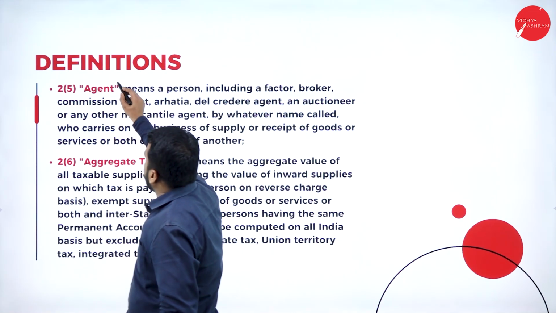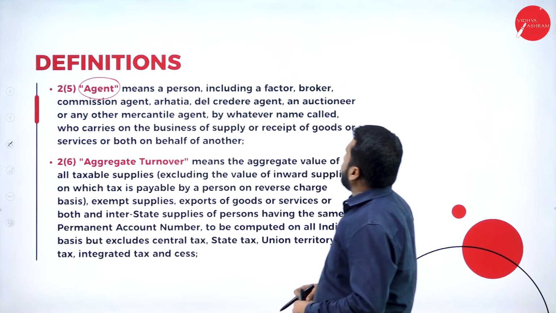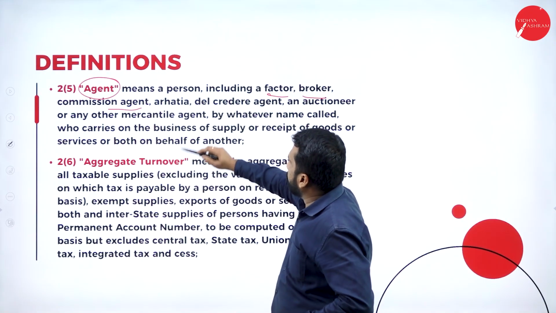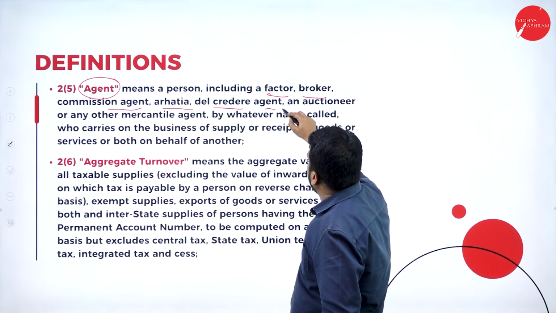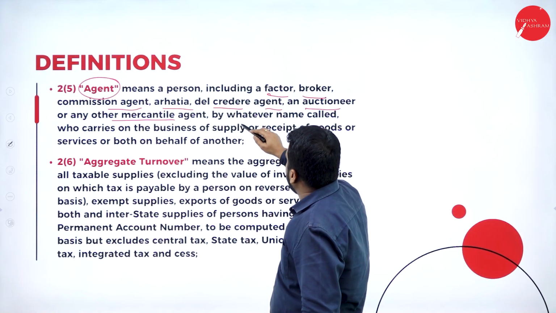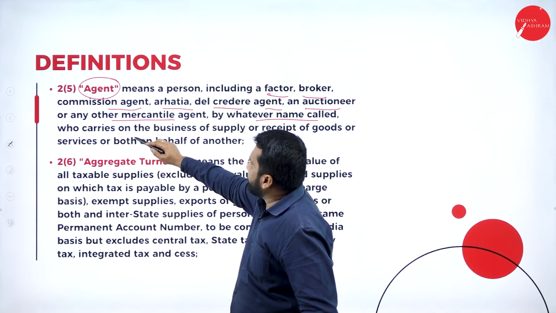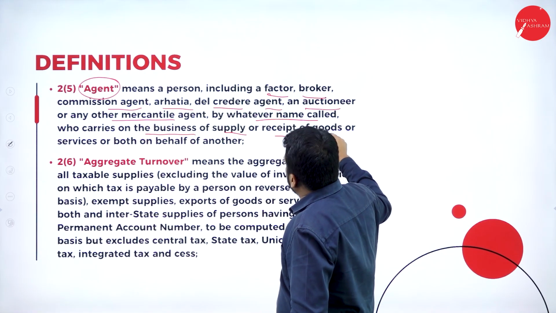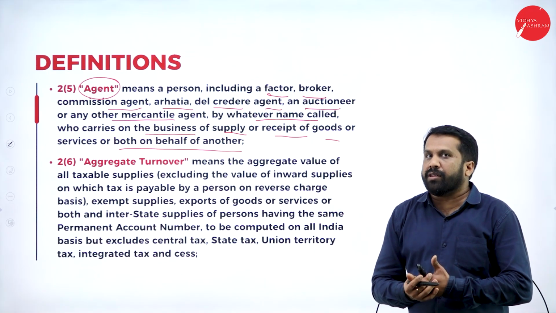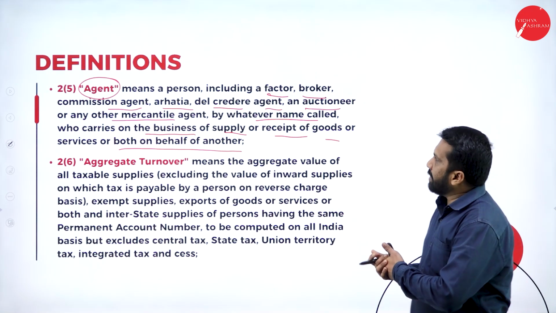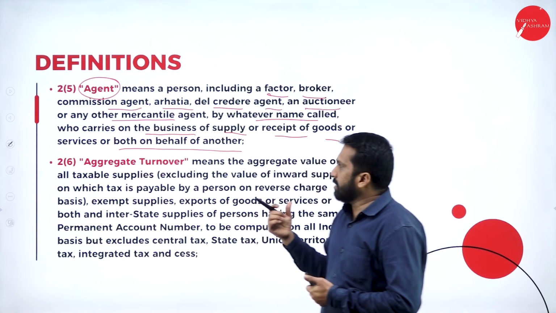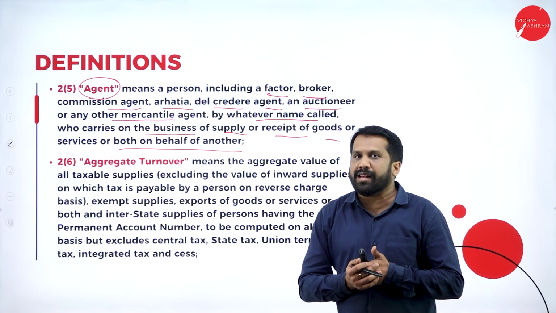Now, first one, agent. It means a person including a factor. We can call him as factor, broker, commission agent, aratia, del credere agent, and auctioneer, or any other mercantile agent by whatever name called, who carries on the business of supply or receipt of goods and services or both on behalf of another. Agent, usually we call it as he works for commission. Even in consignment, we'll go with del credere agent. He'll get a commission called del credere commission. So these are called as agent. Hope you understood who are called as agent.